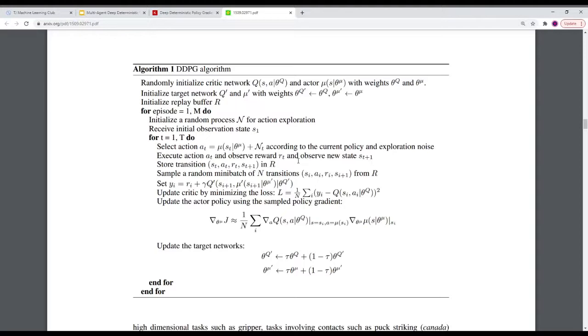And the actor, on the other hand, takes in a state and returns an action. So the critic takes in a state and an action and returns a value on how well that action is at that state. Whereas the actor takes in a state and returns an action, the best action it thinks to take at that state. And the critic informs the actor as to update to make better predictions.